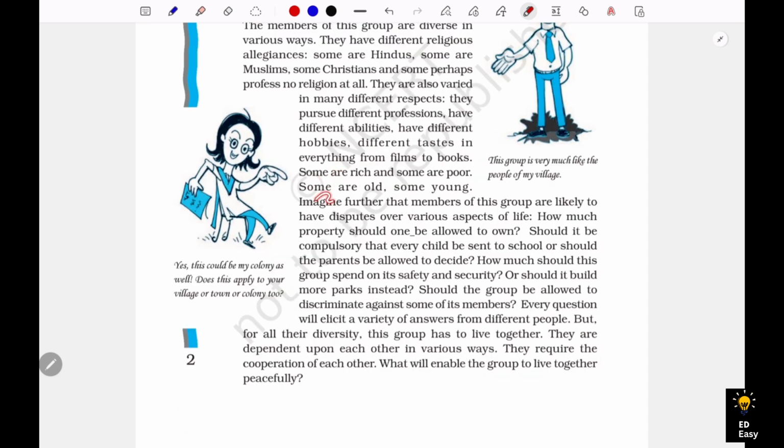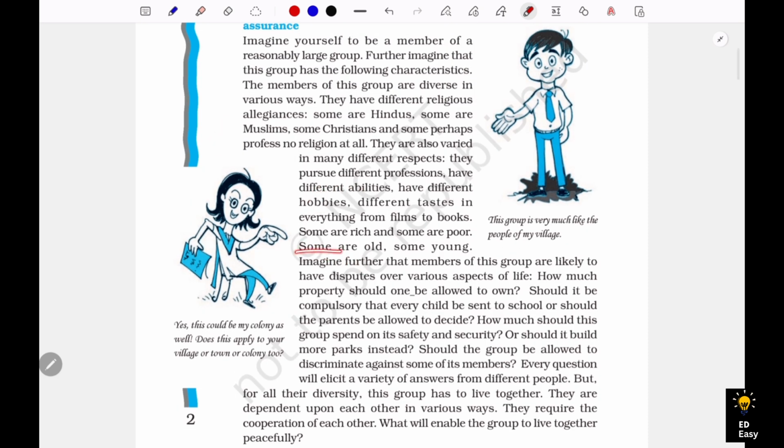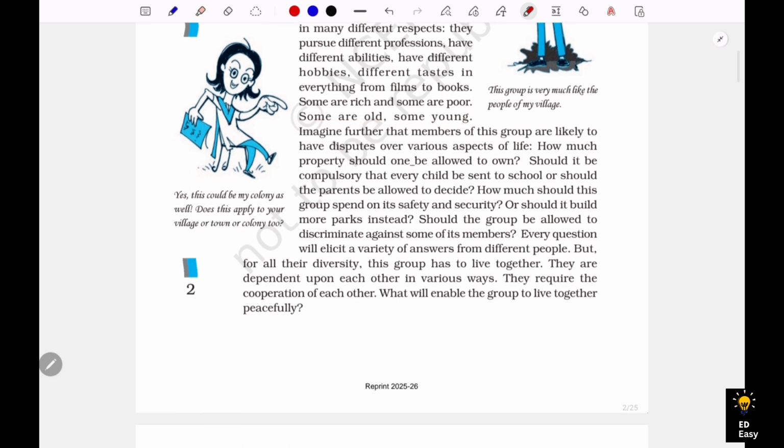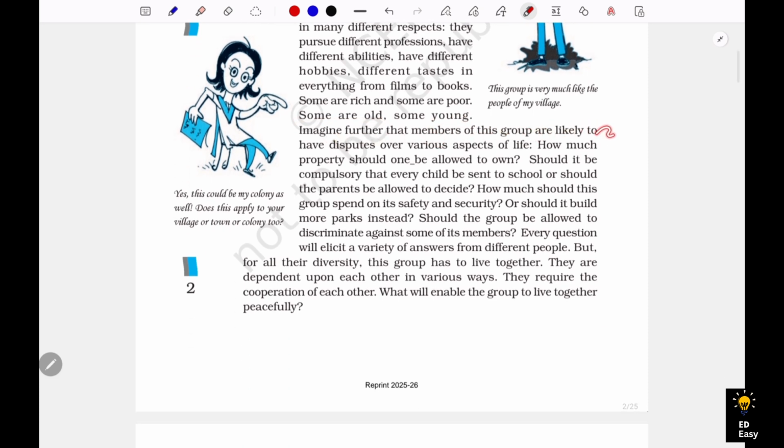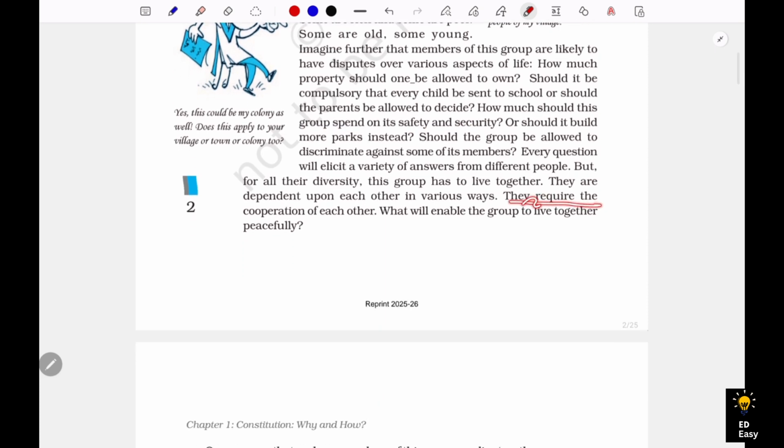We can also see some other scenarios, like some are old, some are young, and imagine further that the members of this group are likely to have disputes over various aspects of their life. We have seen in the example that one parent is able to send his child to school, but another parent is sending that child to work. There might be many other questions like this. How much should a group spend on its safety and security? They require the cooperation of each other. What will enable the group to live together peacefully?